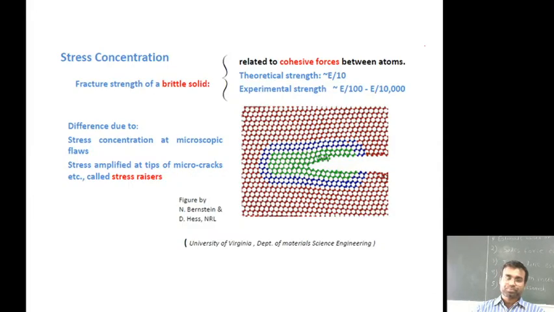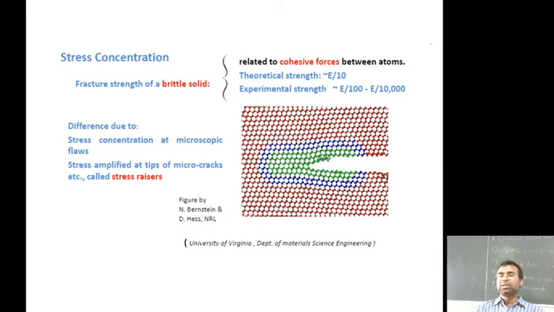Now, how does the stress concentration lead to fracture in a brittle solid? This figure, taken from the University of Virginia, shows the theoretical and graphical study. Due to the stress concentration at a microscopic flaw, the stress is amplified at the tip of the micro crack.